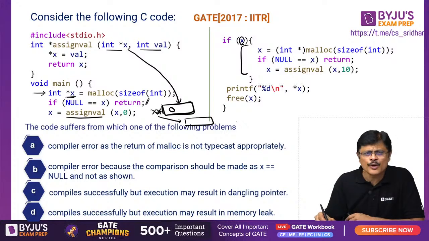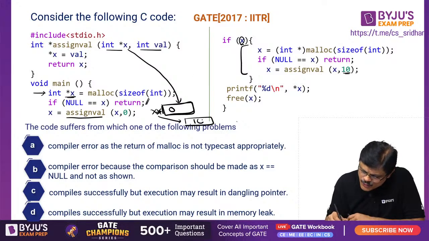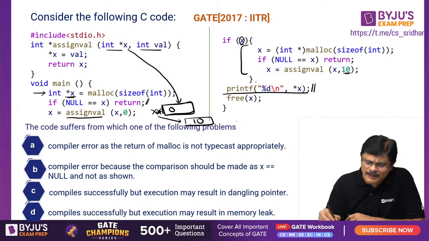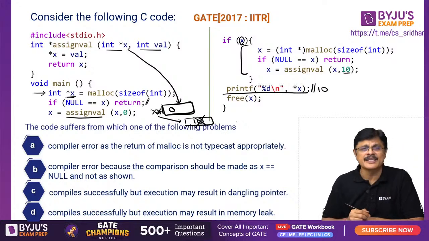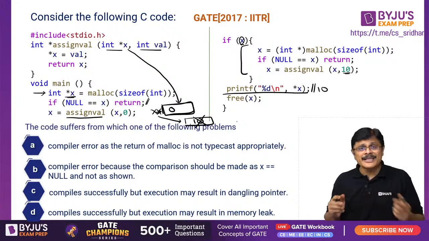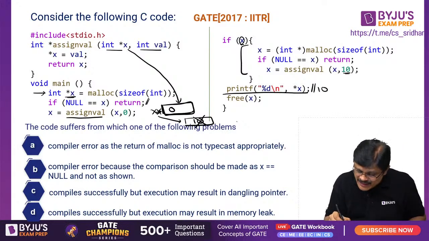Now it is not null, so x is assigned a value. So this particular function is called, and this time the value 10 is assigned. So this new value is 10, my dear friends. Then you are printing the value at that particular pointer. So 10 is printed. Now you are freeing this x. So this memory is freed, my dear friends. So it looks like everything is fine, but what happened is this particular memory is leaked.